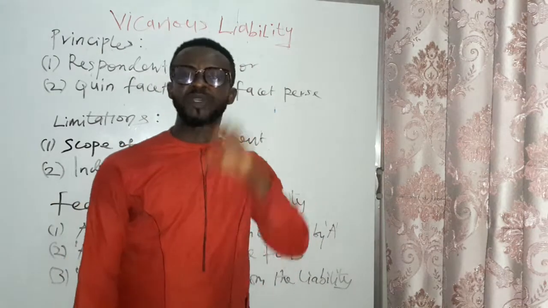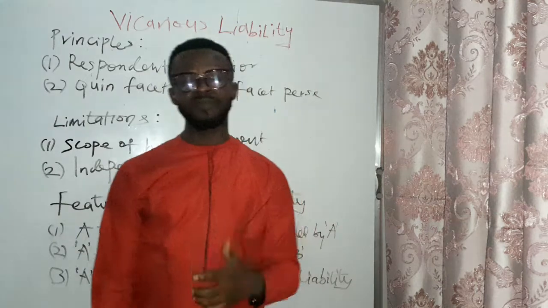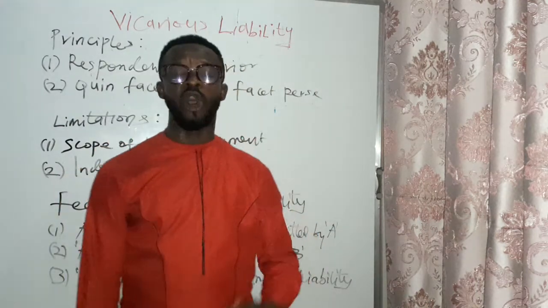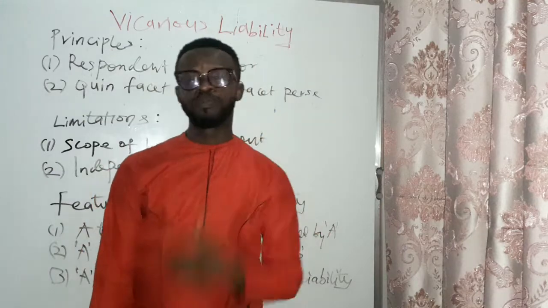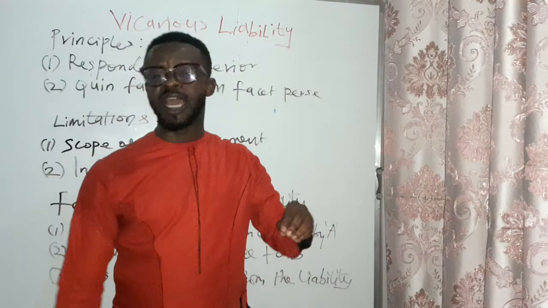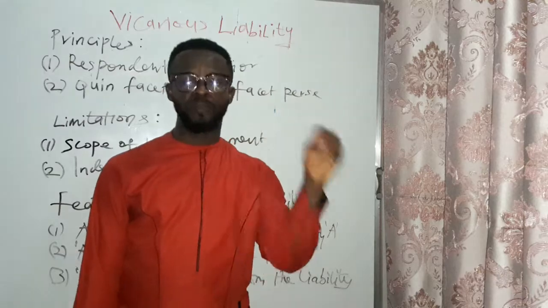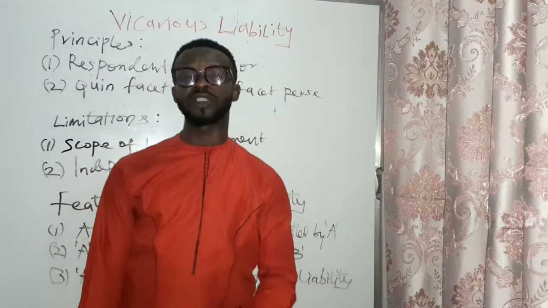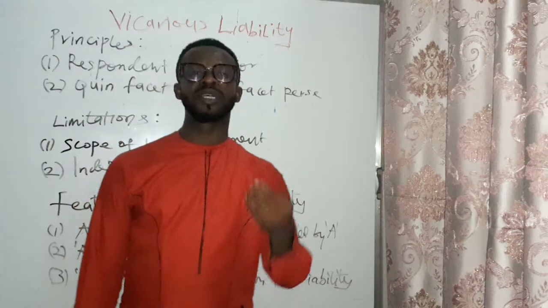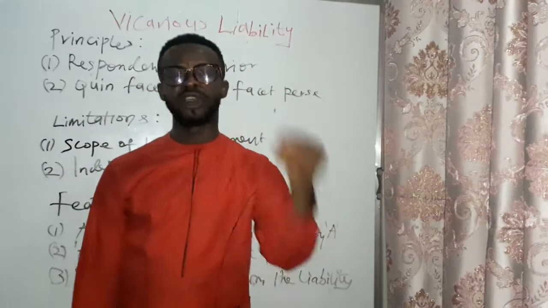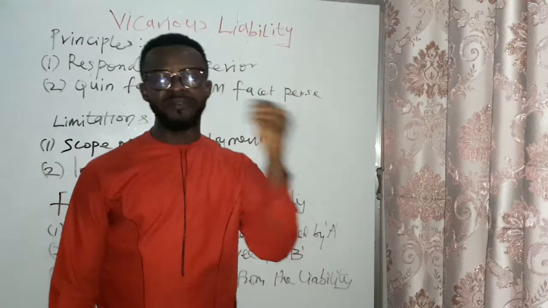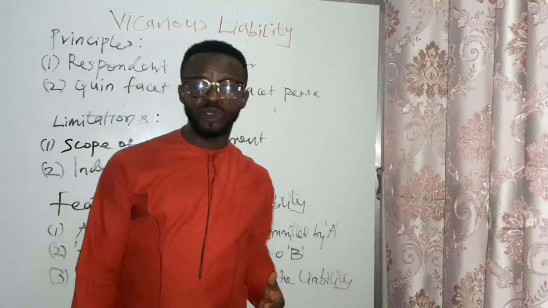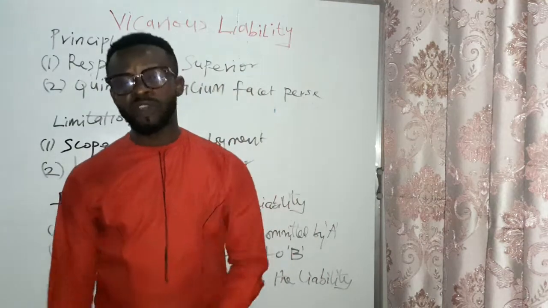Why? It is because the teacher is acting under the directives of the principal, who is assumed to be the employer. So the belief is that for every damage, every loss caused by the employee, the master, the boss, should be made to compensate for such damage, because the master also enjoys the glories as a result of the services rendered by the servant. So if there should be damage, the master is supposed to pay for it.